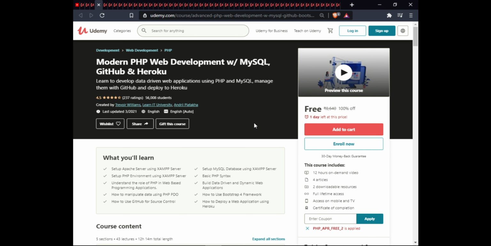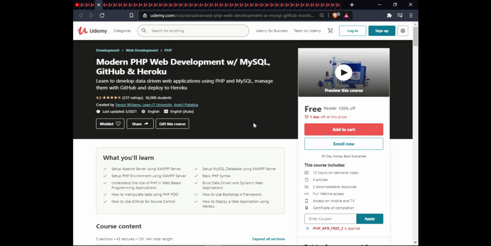The next course is Modern PHP Web Development, MySQL, GitHub, and Heroku. In this course, you will learn to set up an Apache server using XAMPP, set up a MySQL database using XAMPP, set up a PHP environment using XAMPP, build PHP scripts, understand the role of PHP in web-based programming applications,